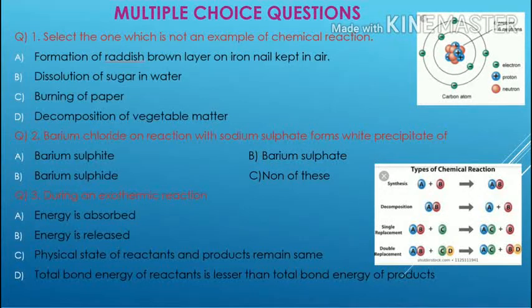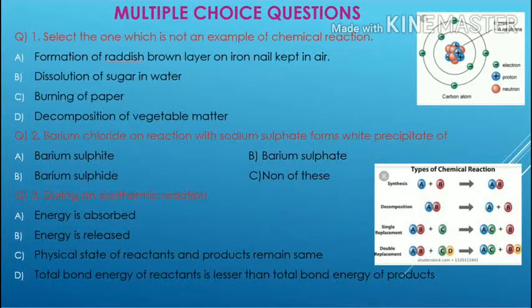The first option is formation of reddish brown layer on an iron nail kept in air, the second option is dissolution of sugar in water, the third option is burning of paper, and the fourth option is decomposition of vegetable matter. तो ये चारों ऑप्शन से कौन सा केमिकल रिएक्शन नहीं है, not an example of chemical reactions.